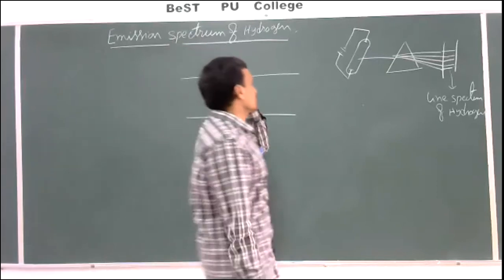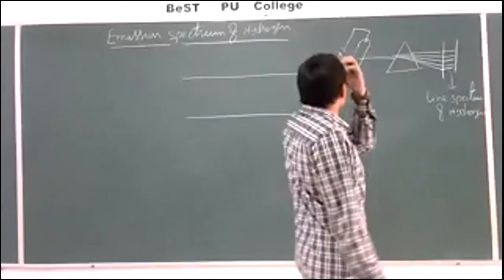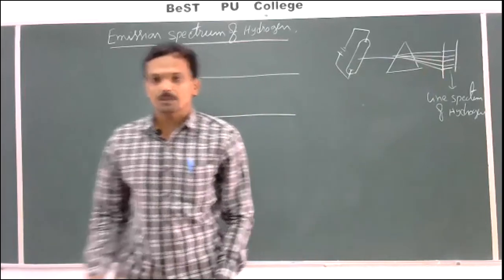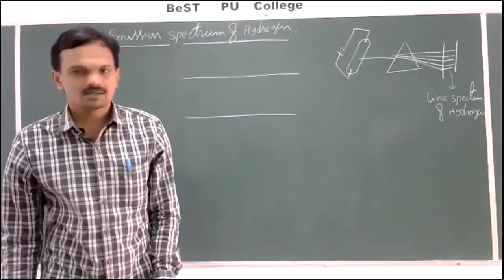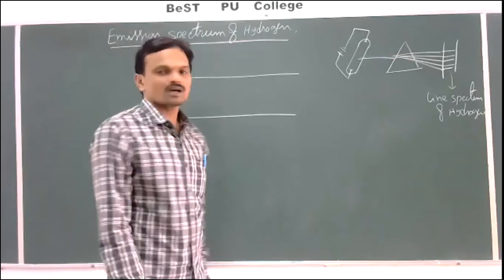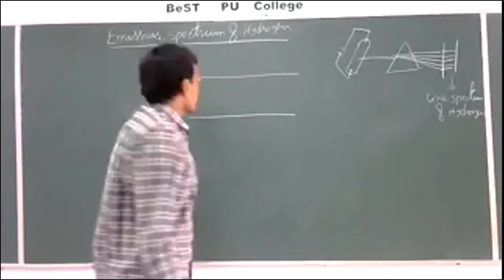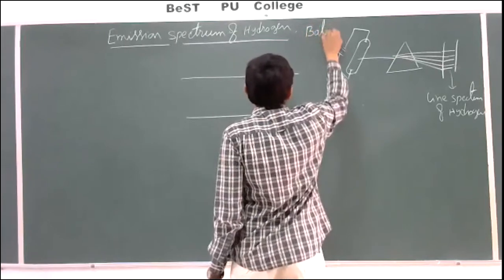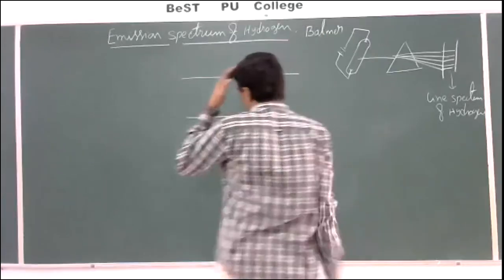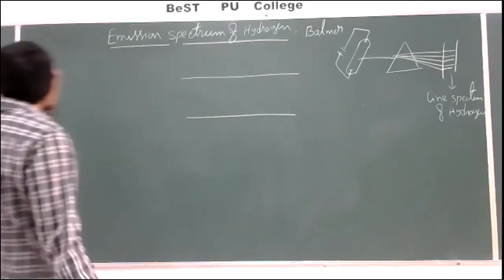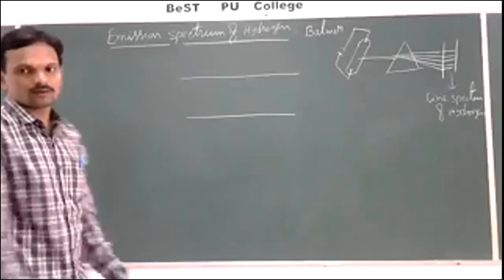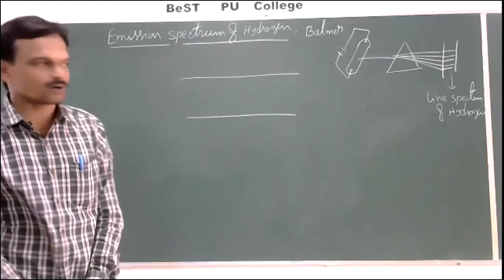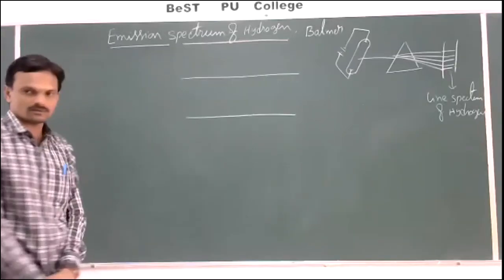When that emitted light is analyzed by passing through a prism, the arrangement obtained is known as the emission spectrum of hydrogen, and that was first studied by the scientist Balmer. Here the letter L is silent in pronunciation. It is pronounced as Balmer. Balmer studied the emission spectrum of hydrogen in the visible region.